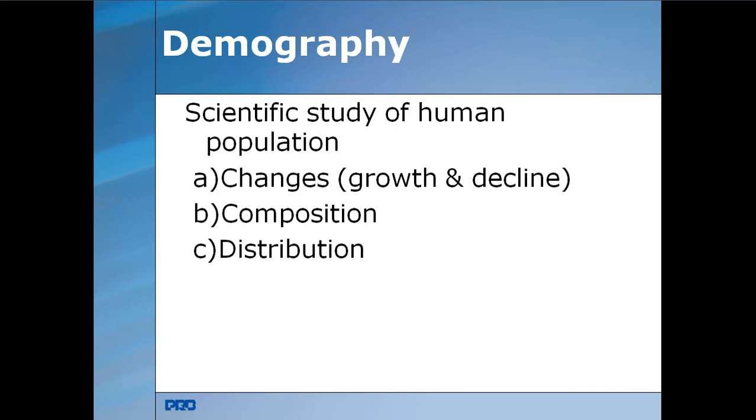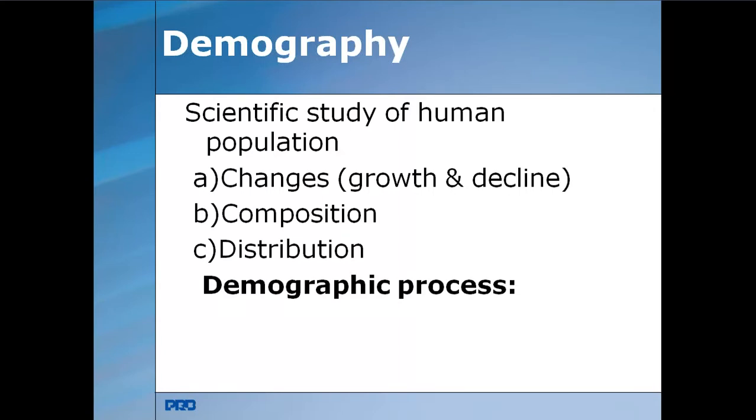So we have to study the human population in the form of changes, that is growth and declining: how much growth is there and how much is declining, and the composition of the population. Composition means the male and female composition and the child population, and then the distribution of the population. That is regarding demography.